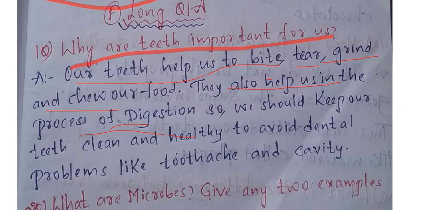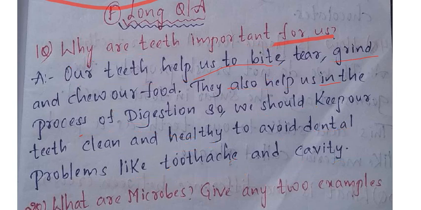Yes or no? So we should keep our teeth clean and healthy to avoid dental problems like toothache and cavity. If you have not brushed your teeth properly morning and evening, what will happen? You will get diseases all related to the teeth. Then you will need to go to the doctor. Okay, the doctor who treats your teeth, what is his name? Dentist, his or her. Whoever treats the teeth, we should call him a dentist. If you do not brush your teeth properly or do not take care of your teeth, you need to go to the dentist, and you may get problems like what? Toothache and cavity. Okay, you can note it down.